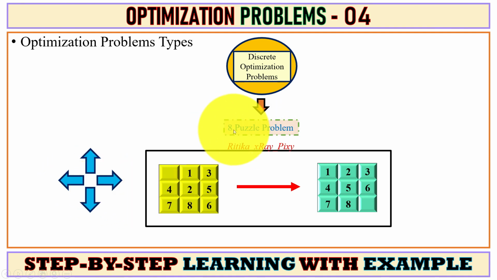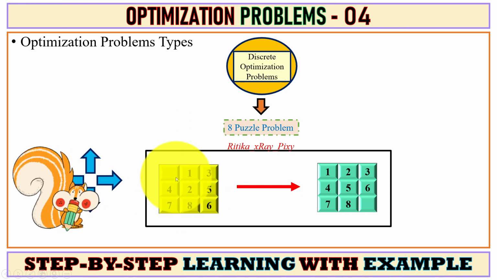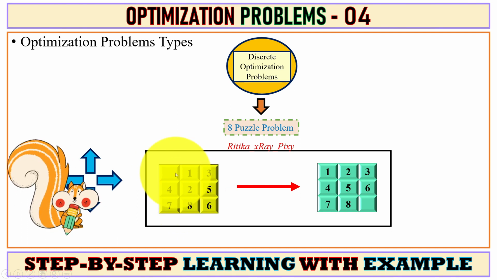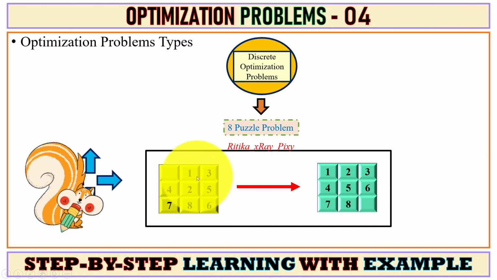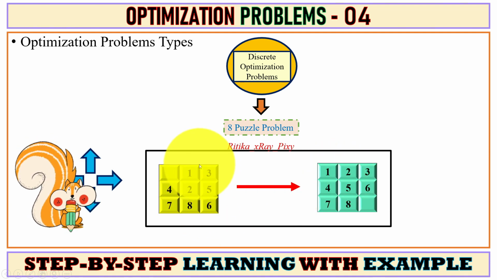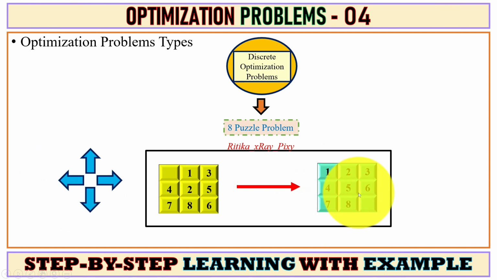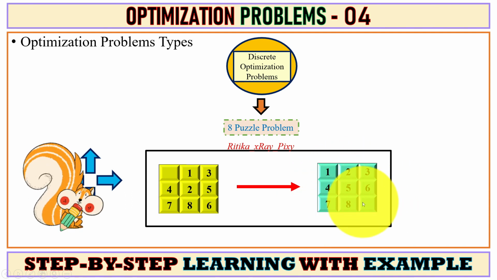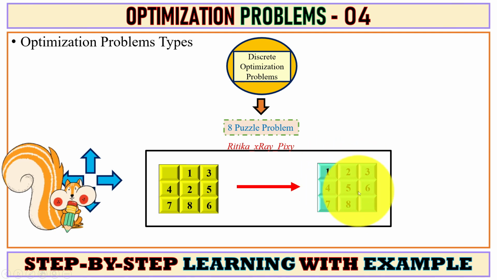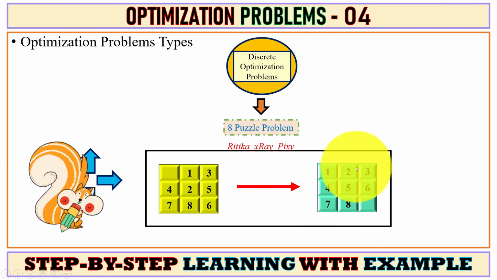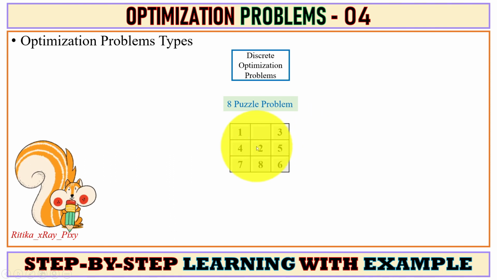In the 8 puzzle problem, you can see we have a 3 by 3 grid with 8 square blocks, 1 to 8, and we have one blank block. We have to rearrange the blocks 1 to 8 in order, and you can see this is the final position. So we have to arrange the blocks from 1 to 8 in order: 1 2 3 4 5 6 7 8.